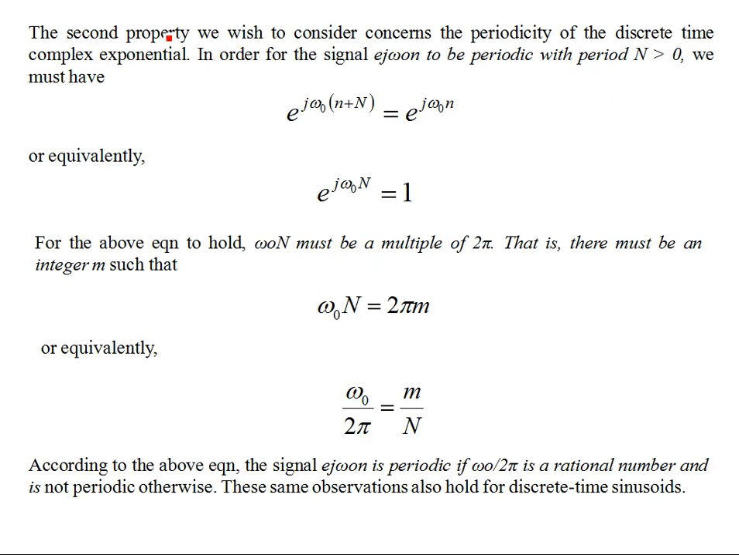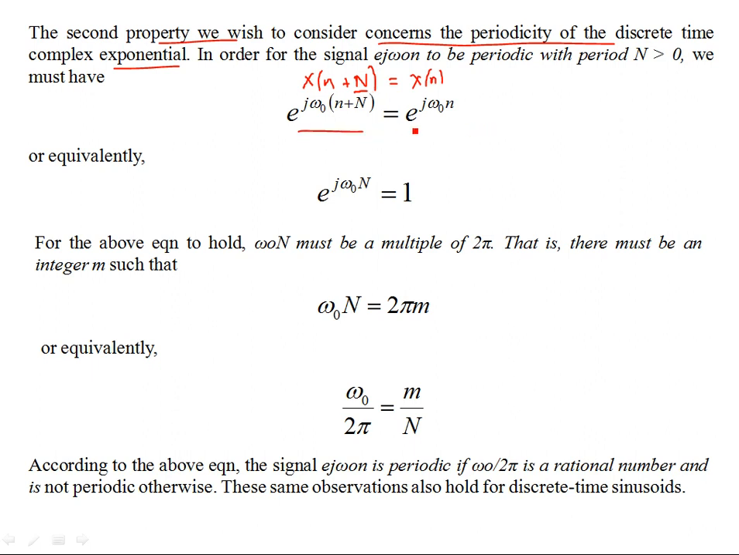Right, now the second property that we wish to consider concerns the periodicity of the discrete time complex exponential, which we have talked about before as well. You can watch the previous two videos to understand this. We took some examples as well. If you recall, what we said was that if the discrete time signal is periodic, then it must satisfy a relationship under a time shift, such that you can find a positive integer N that satisfies the given relationship.